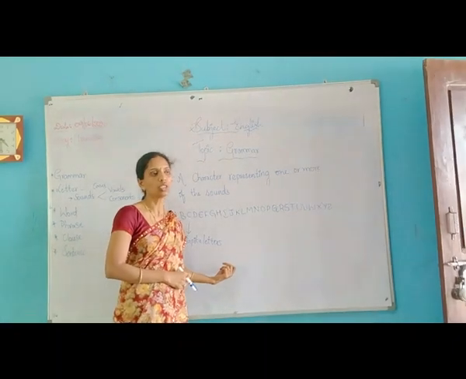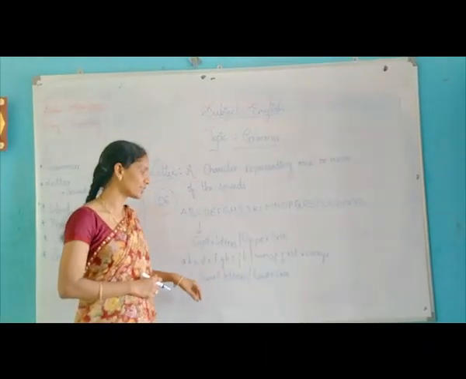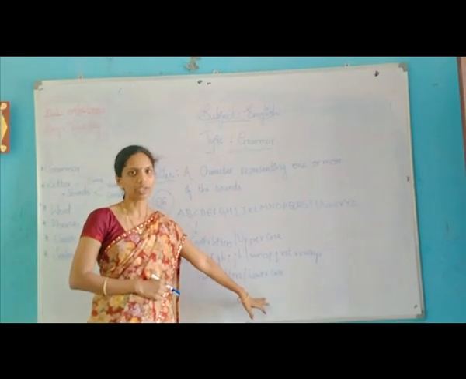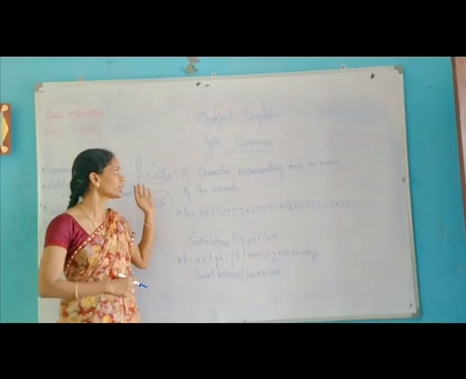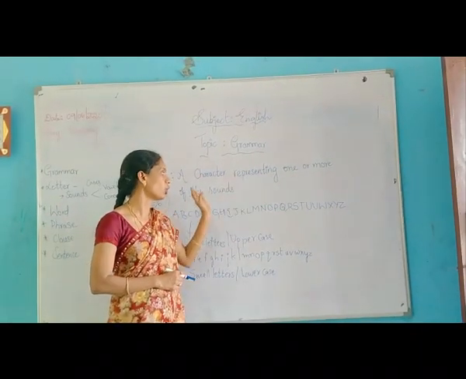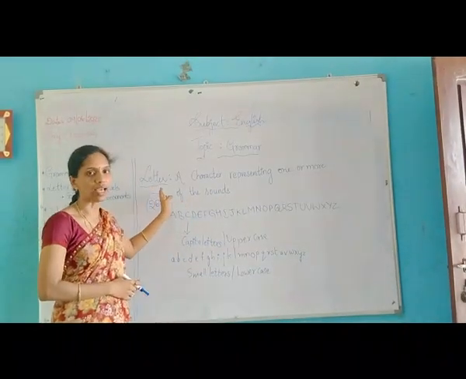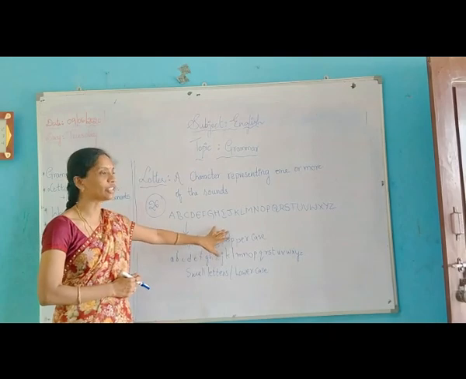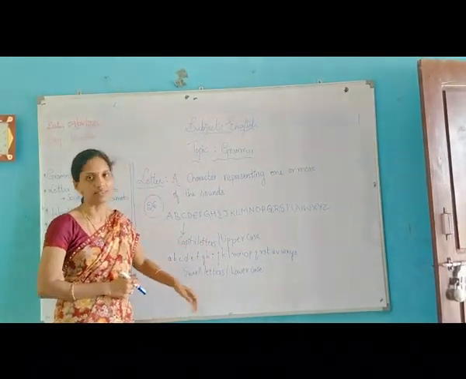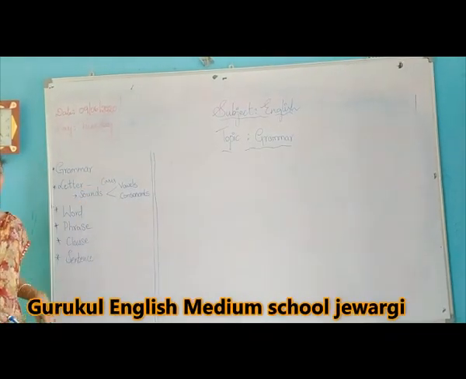Next, coming to small letters. Capital letters A to Z are also called uppercase, and small letters a to z are also called lowercase. Okay. Next, again I repeat, what is a letter? A character representing one or more of the sounds when we speak is called a letter. And we have two cases here: one is uppercase and one is lowercase. Now we have discussed grammar, letter and cases.